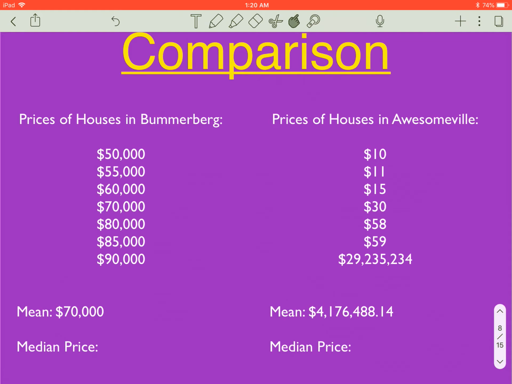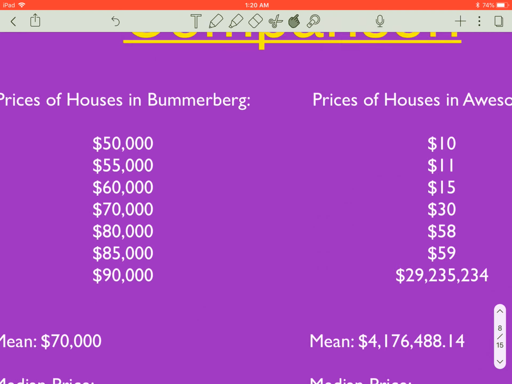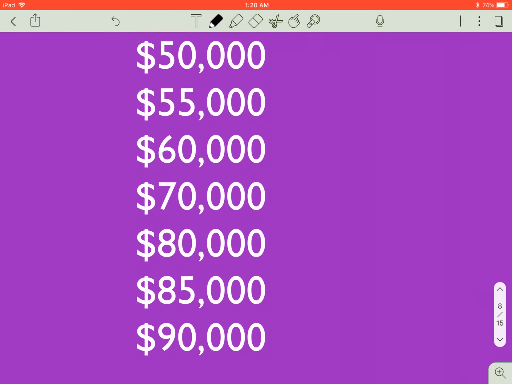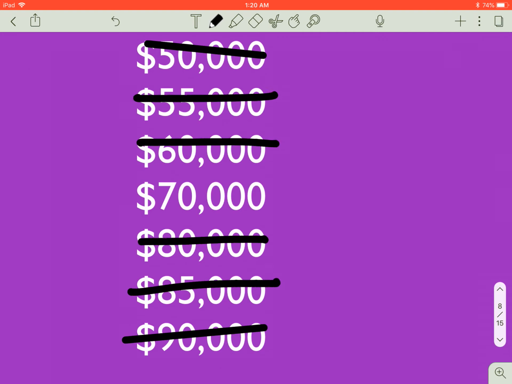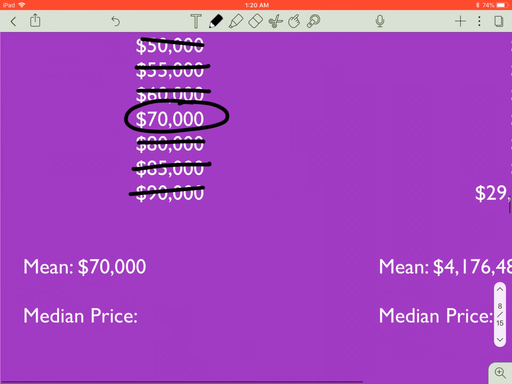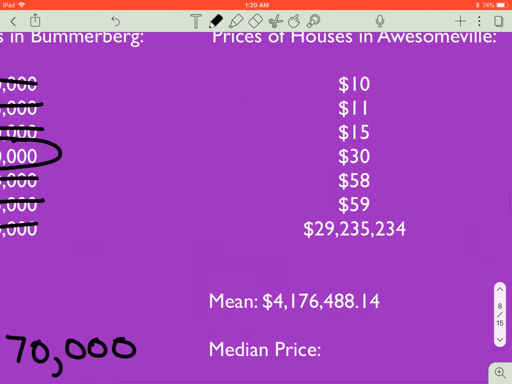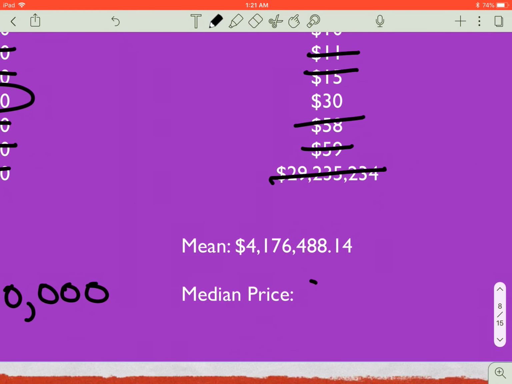So let's look at the median instead of the mean. If I go to Bummerburg and I look at the median, cancel that one out, that goes away, that goes away, that goes away, that goes away, that goes away. The median house in Bummerburg is $70,000, which is coincidentally the same as the mean. And now if I go to Awesomeville, the median house is $30.